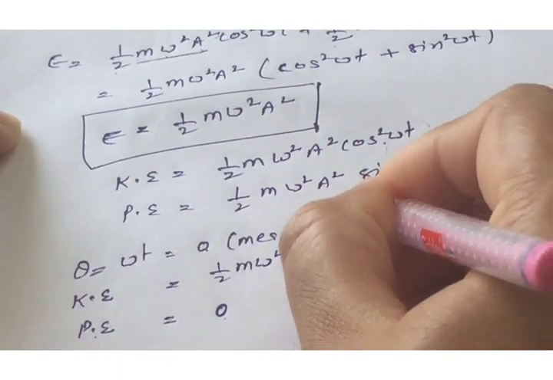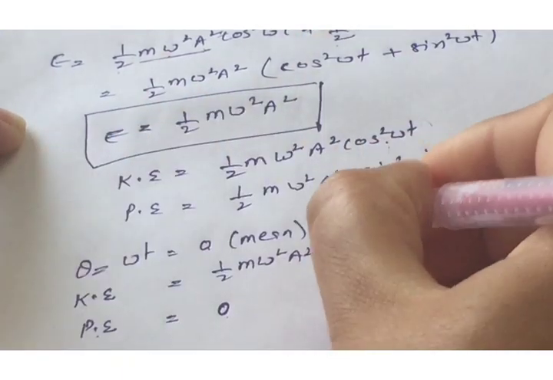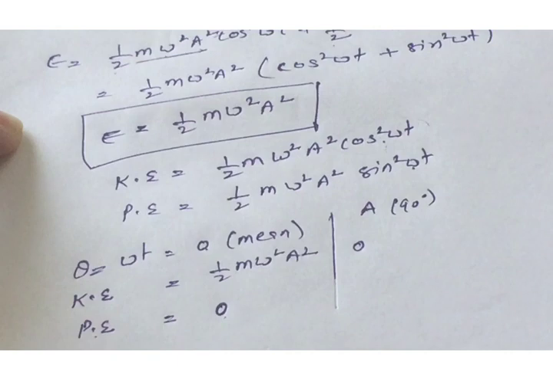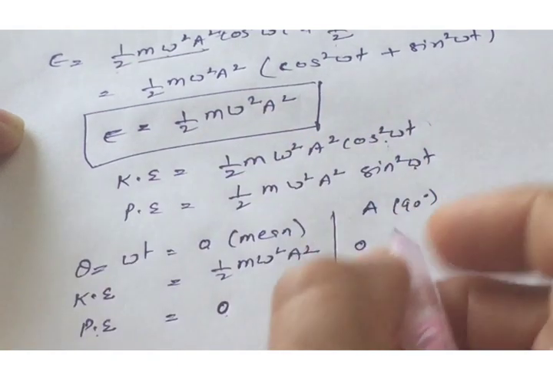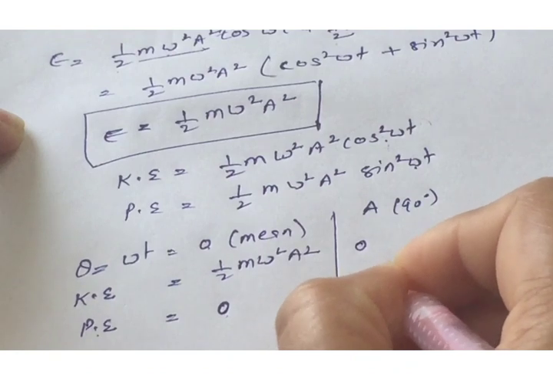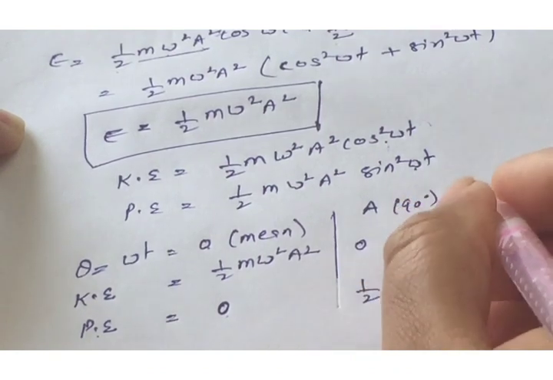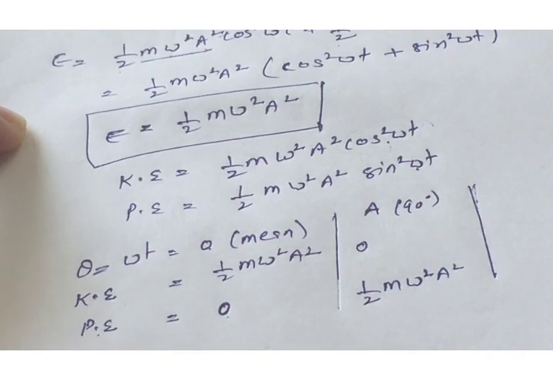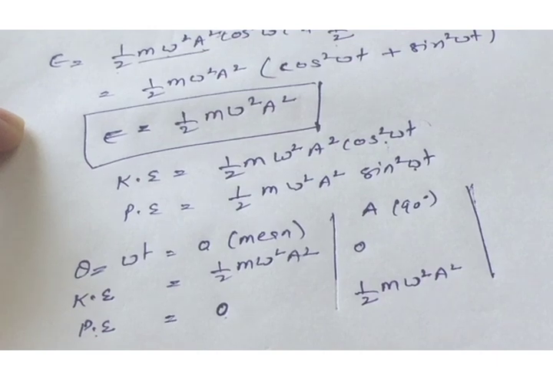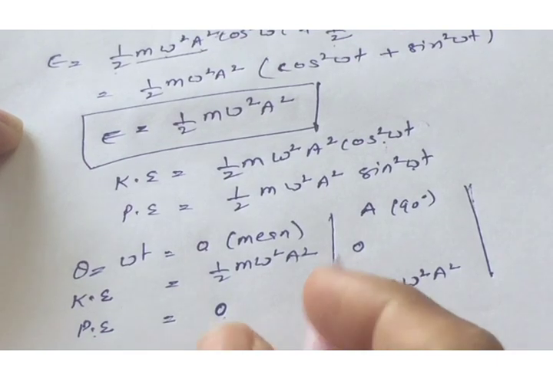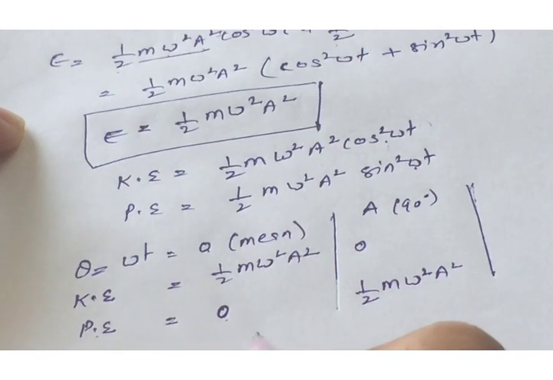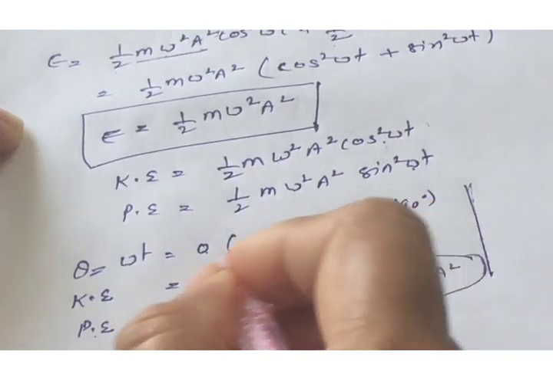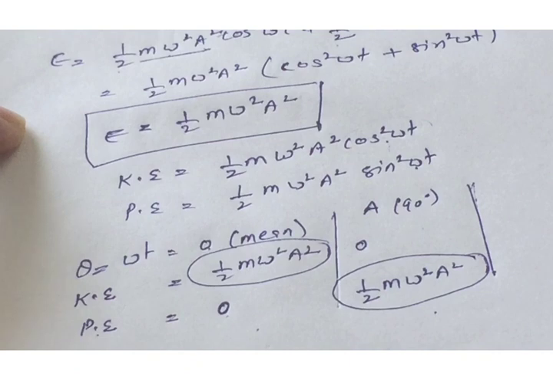When the particle is at the right hand extreme position, that is A, the angle theta is 90 degrees, and the kinetic energy becomes 0 as cos 90 degrees is equal to 0, and here the potential energy becomes maximum, that is half of m omega square a square. Similarly, when the particle moves from A to O, the angle becomes 180 degrees, again the kinetic energy becomes maximum and potential energy becomes 0. You find that when kinetic energy is maximum, potential energy is 0, when kinetic energy is 0, potential energy is maximum, and the average energy is half of m omega square a square.